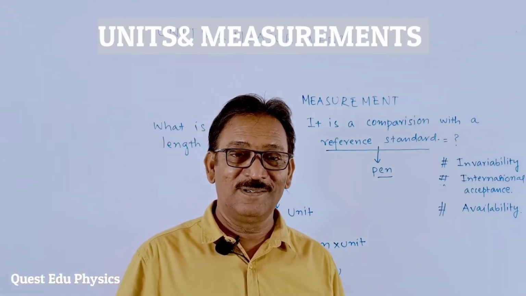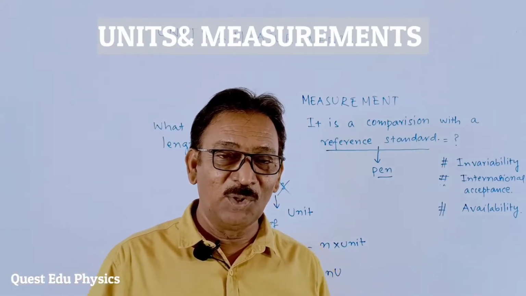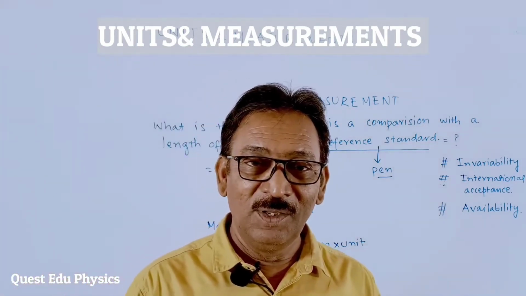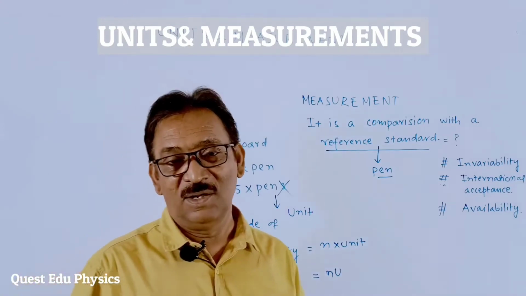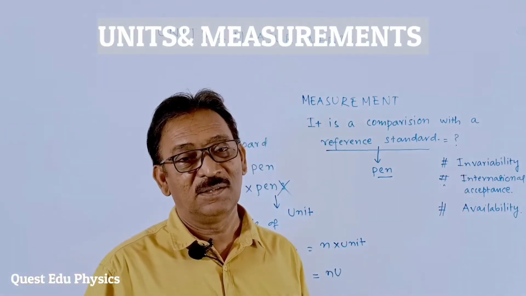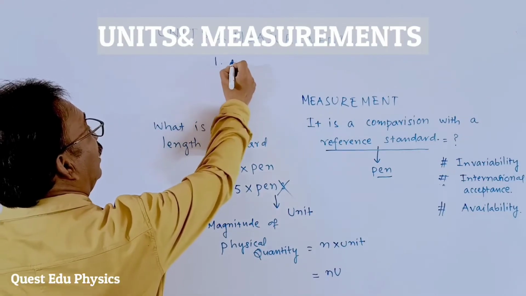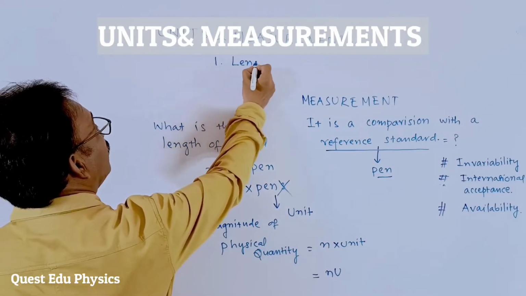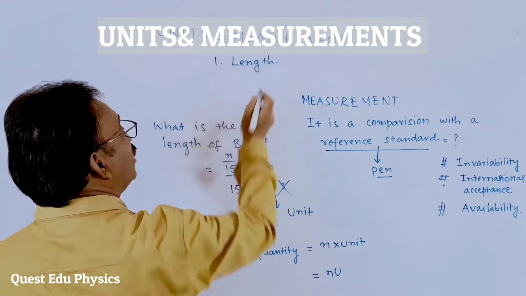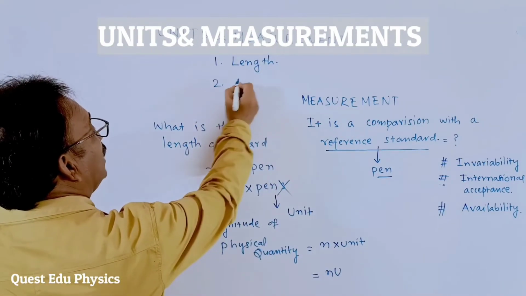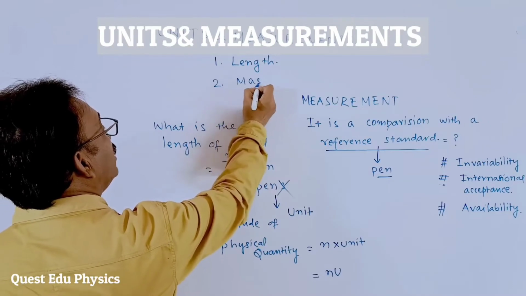Okay, students. Right now we are talking about the units. Most of you know about the physical quantities which are around us. The first such physical quantity you can take is length. Length is a physical quantity, students. In the same way, mass is one more physical quantity.